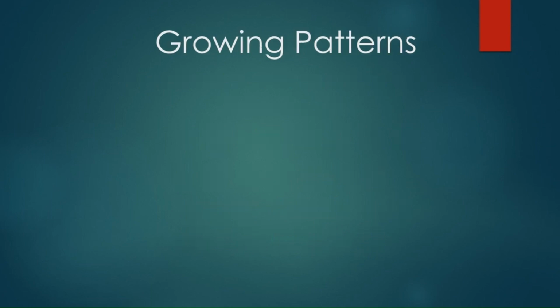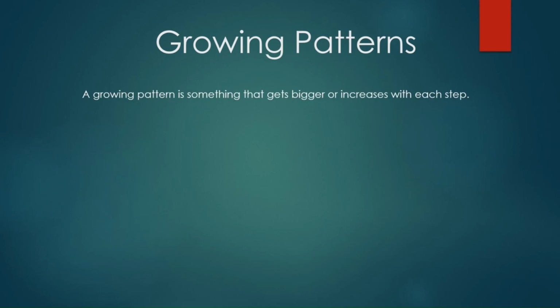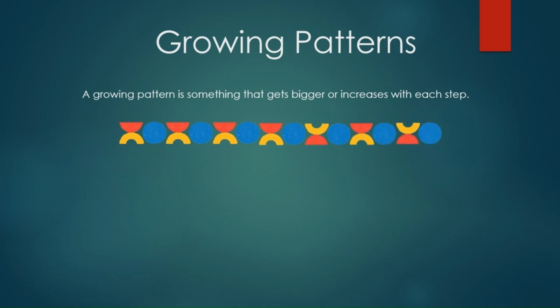Next is growing patterns. A growing pattern is something that gets bigger or increases with each step. Now this is the first step, a combination of 3 different shapes. You'll see that it increases with each step. Next, take a square, then 2 squares, then 3 squares, then 4 squares. What will come next? 5 squares.